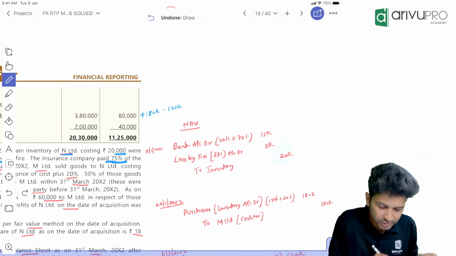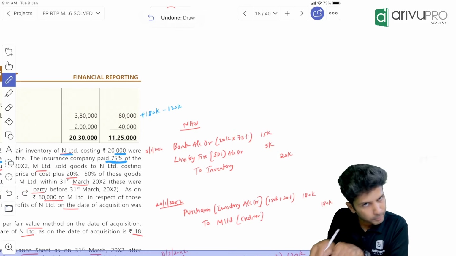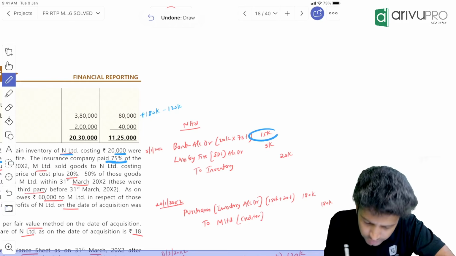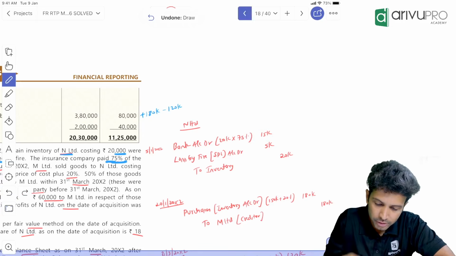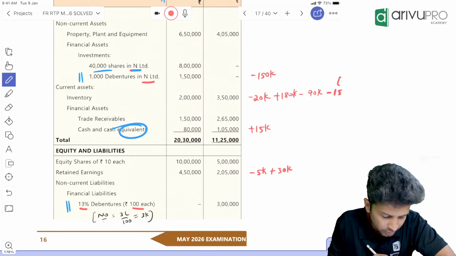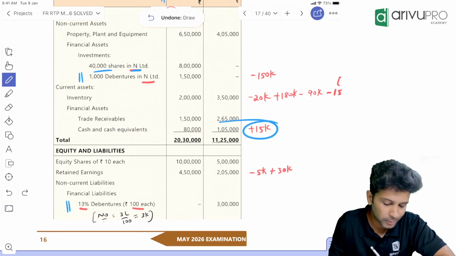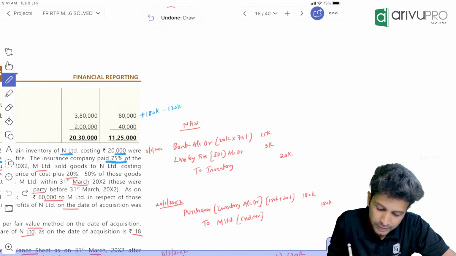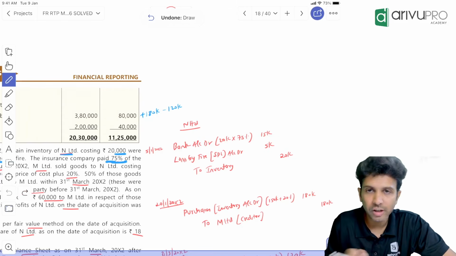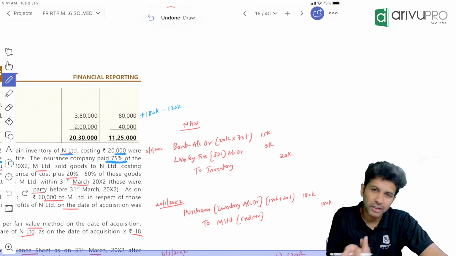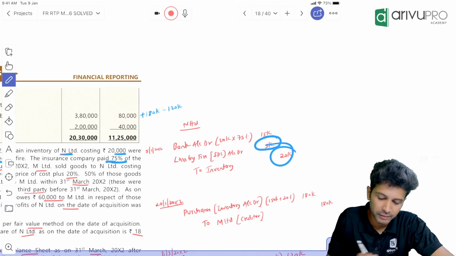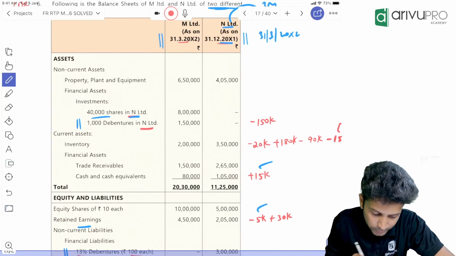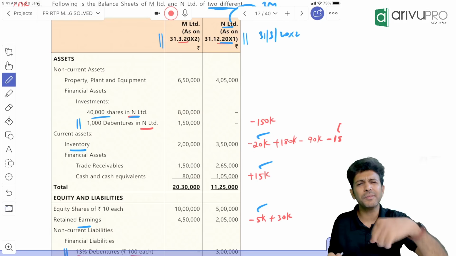Like this, each transaction we will read, go through the journal entry, and then give this journal entry's effect directly in the balance sheet. Because of this journal entry, what happened? Bank balance increased by 15,000. Where is our bank balance? Here. So the subsidiary's bank balance will not be 105, it will increase by 15. That's what I've written here. Next, inventory reduced by 20, loss by fire to SPL. So retained earnings in the balance sheet will reduce by 5. Inventory will reduce by 20. This is your inventory; it will reduce by 20. As an NVC, we will tick it off. That's all.